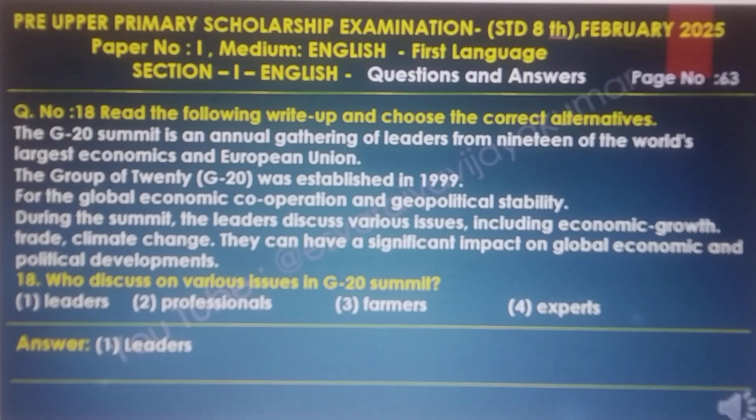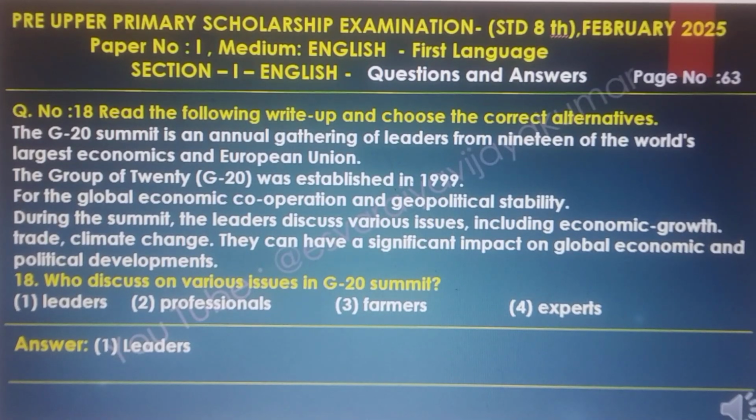Question number 18. Read the following write-up and choose the correct alternatives. The G20 summit is an annual gathering of leaders from 19 of the world's largest economies and the European Union. The Group of 20, G20, was established in 1999 for global economic cooperation and geopolitical stability.